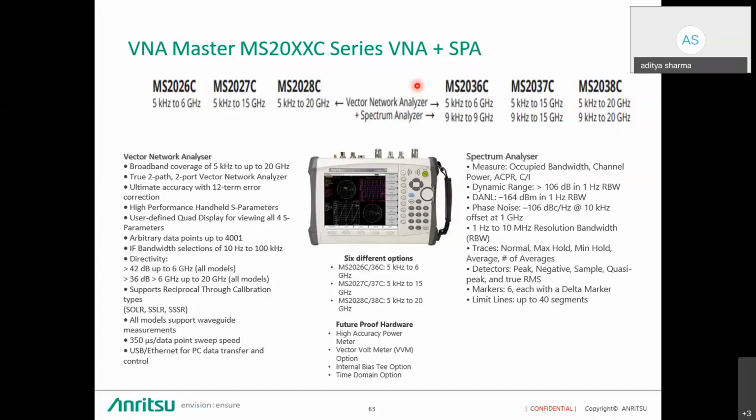Traces again, normal, max hold, and min hold are available. Average is also there. For detectors, peak, negative, sample, quasi peak, and RMS are there. For markers, they give you the facility of 6 markers, each with delta. And one more thing, they also have a limit line option where you can define your limits on the spectrum so that if the limits are crossed, it can give you an alert or it can save the traces as well, which is a very handy tool when using a spectrum analyzer.